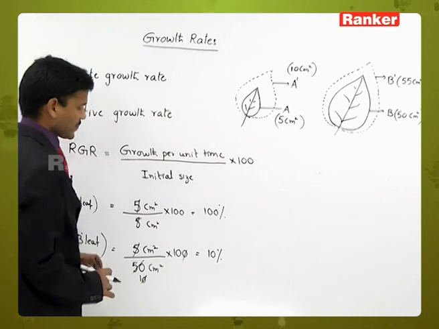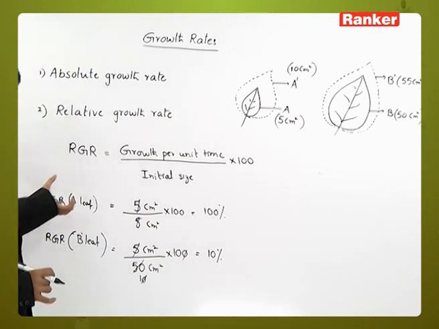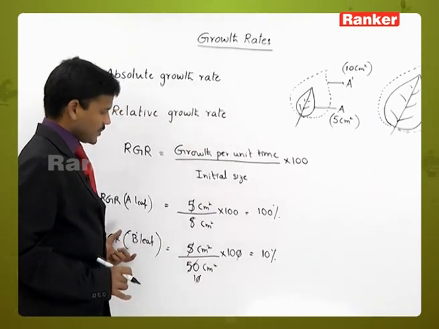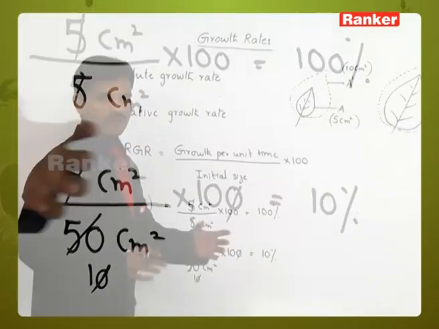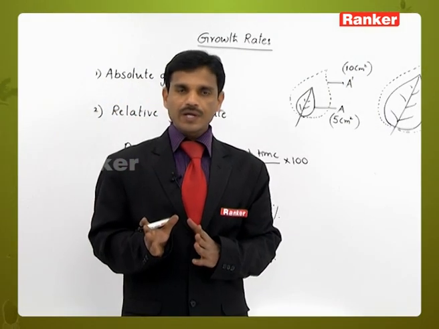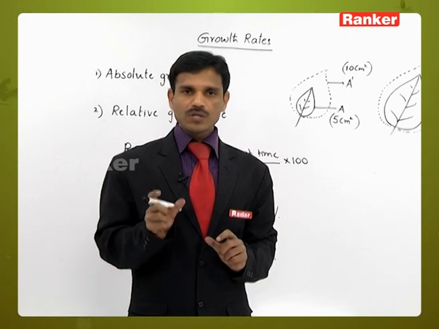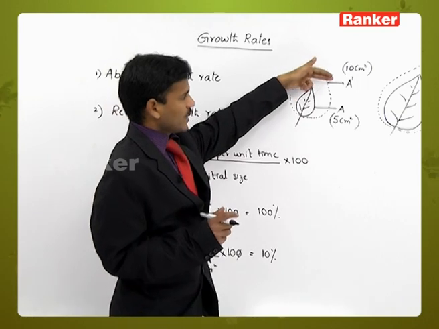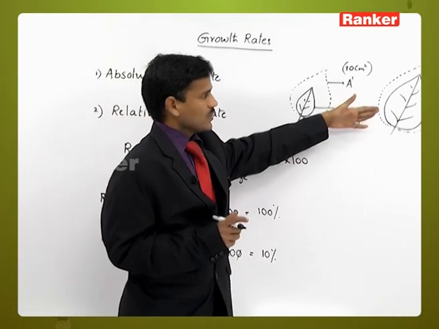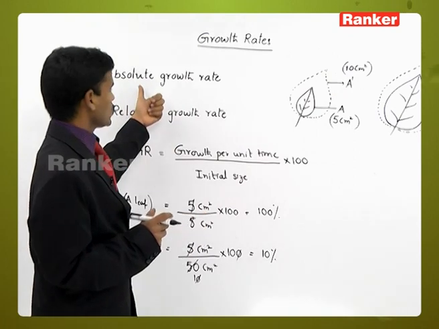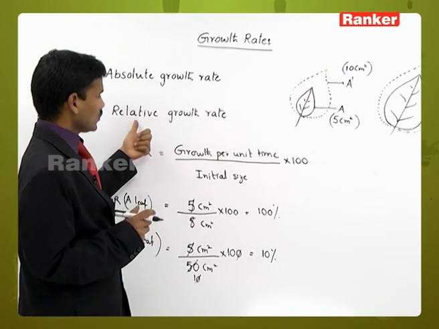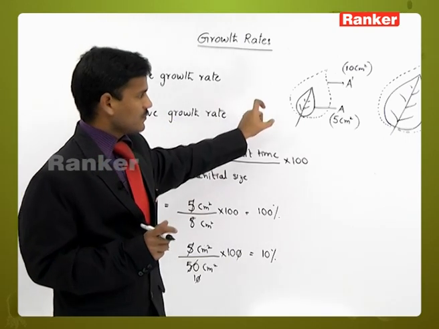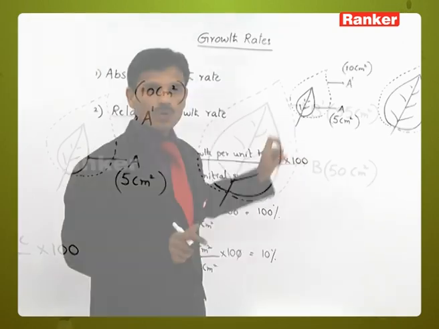So it is 10%. So here the first leaf is showing the 100% relative growth rate and second leaf, B leaf, is showing only 10% growth rate. Here the absolute growth rate is same for both leaves. Both leaves are showing the growth. If we calculate the final size and initial size, both leaves are showing the same absolute growth rate, but if we come to the relative growth rate, here it is different. So the small leaf, A leaf, is showing the more relative growth rate.